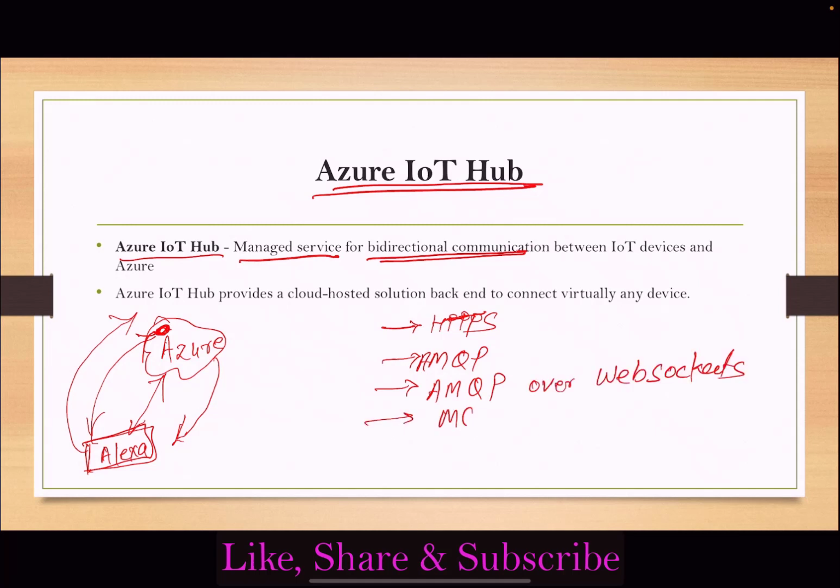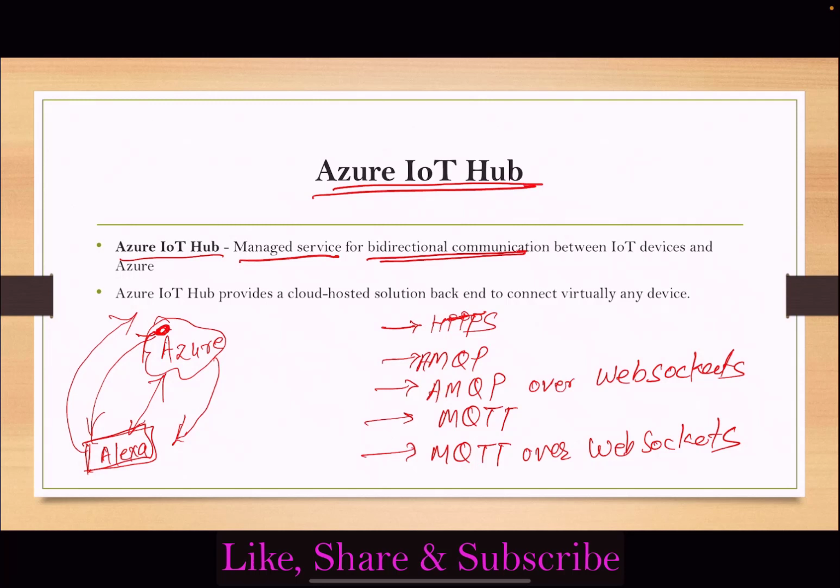Then we have MQTT, and in the last we have MQTT over WebSockets. You can also find this on the Azure website, but sometimes we can get questions asking what protocols Azure IoT Hub follows. So you should remember these things.